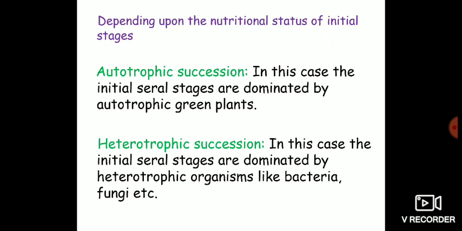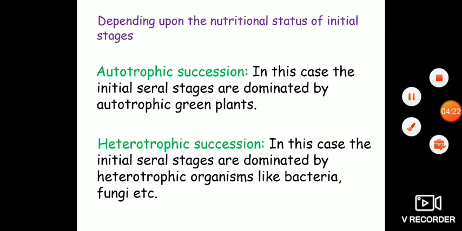And finally you have another way of classifying the process of succession, and that is the nutritional status. That means depending upon the nutritional status of the initial stages, you have two types of succession: autotrophic succession and heterotrophic succession. Depending upon the nature of the pioneer stages, depending upon the nature of the organisms which first colonize the area, you have these two types of succession: autotrophic succession and heterotrophic succession.